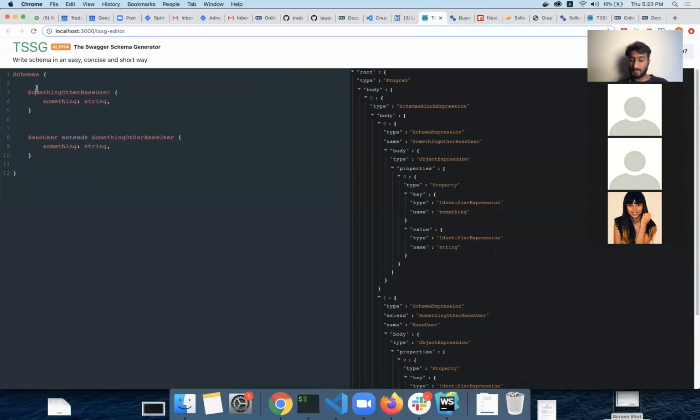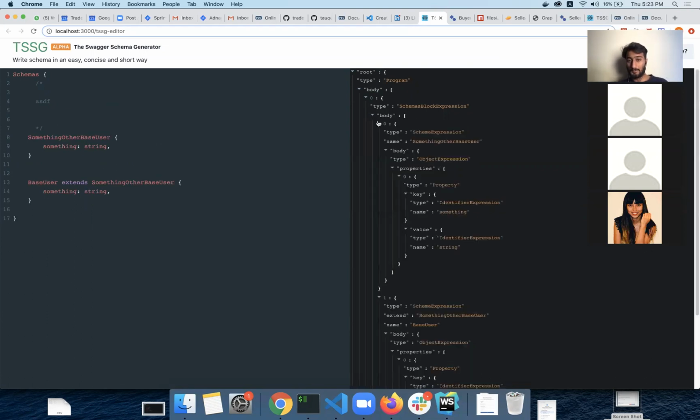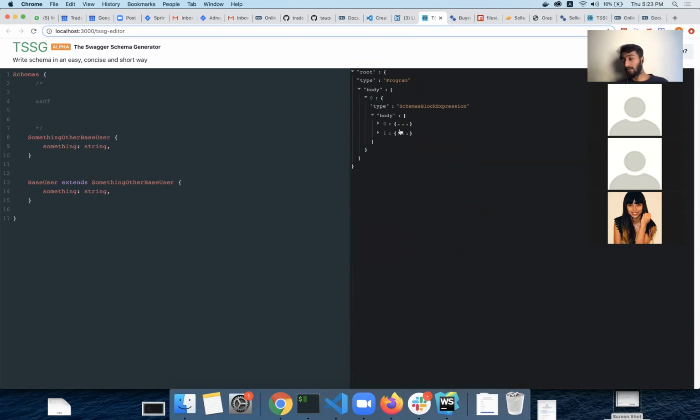So if I add any multi-line comment here, it will still pass it. It will not have any issue on this AST. So we do not have any trace of that comment in the AST as well. But we can do that if we want.